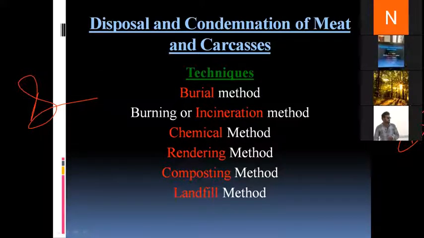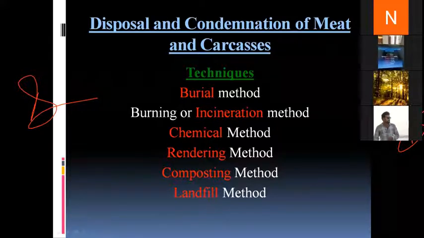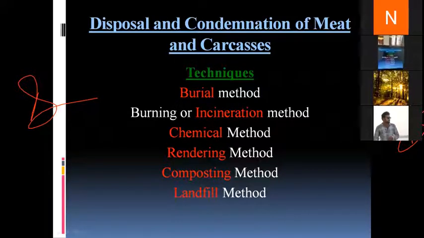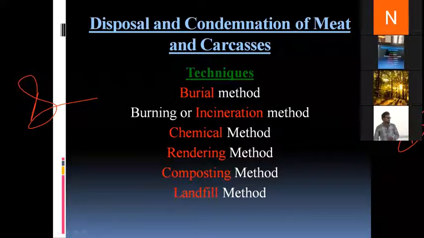Then comes burning or incineration, where the animal is burnt. Then comes the chemical method, where the carcass is treated with chemicals and then disposed of. Rendering, composting, and landfill. We'll discuss all these methods in detail in the upcoming slides. Now we can see we have a few options of how we want to dispose or condemn the carcass, and we choose these methods depending upon the resources we have, and depending upon the number of animals we are dealing with.